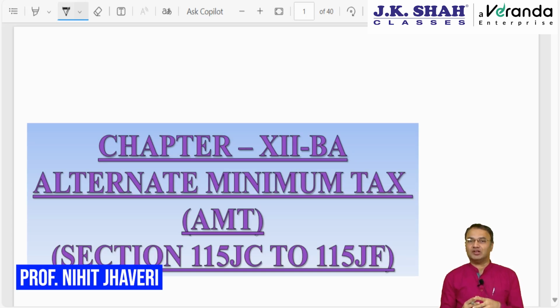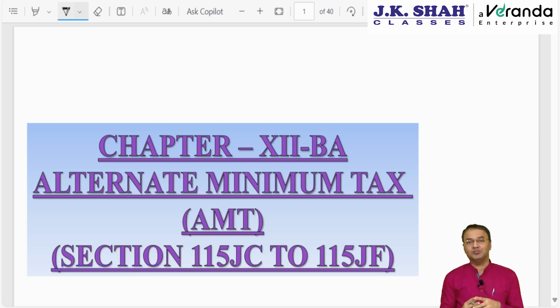Today we will be revising the chapter Alternate Minimum Tax, AMT, chapter 12BA. This chapter is applicable for Inter CA also apart from Final CA. We are revising it from the Final CA point of view. There are 5 sections in chapter 12BA: section 115JC, JD, JE, 115JEE and 115JF.